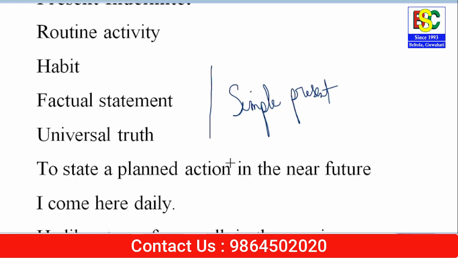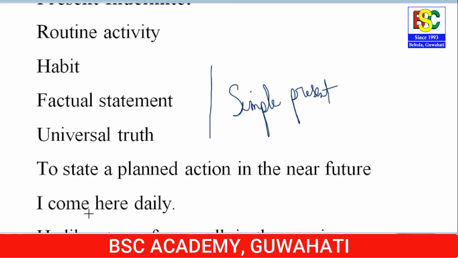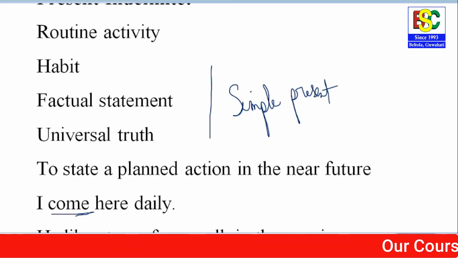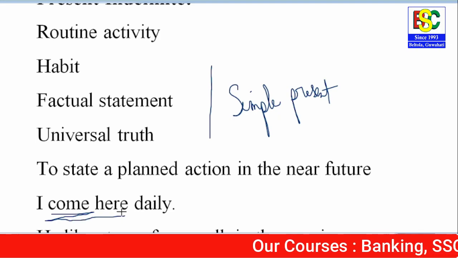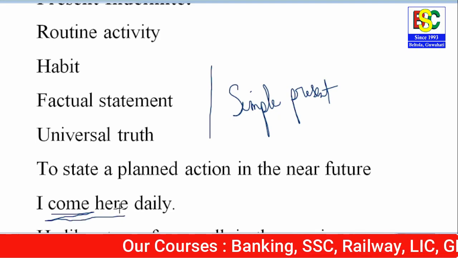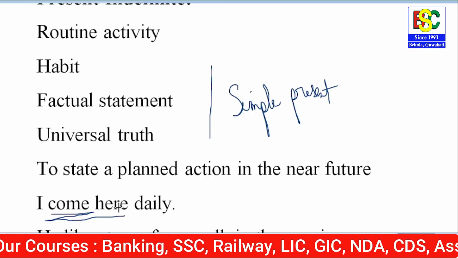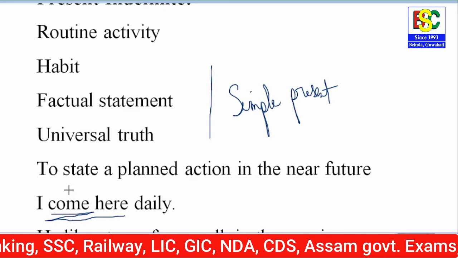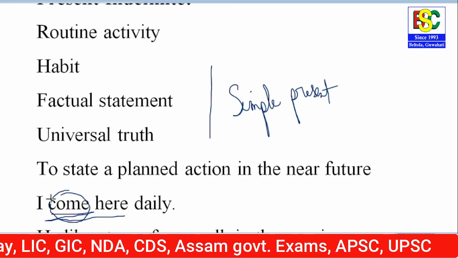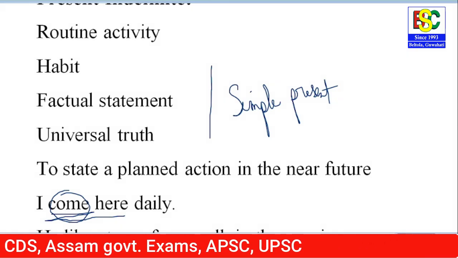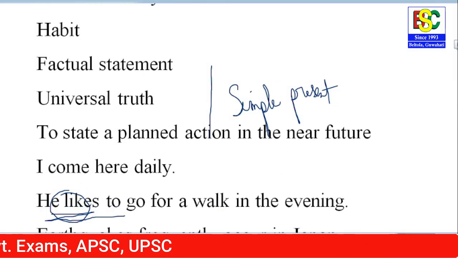Now let us understand this through some examples. Look at the first example. I come here daily. This is simple present tense. It's a routine activity. मैं यहाँ पे रोज आता हूँ. It's a routine activity and therefore we are using this simple present tense here. I come here daily. Okay. Now coming to the second example.